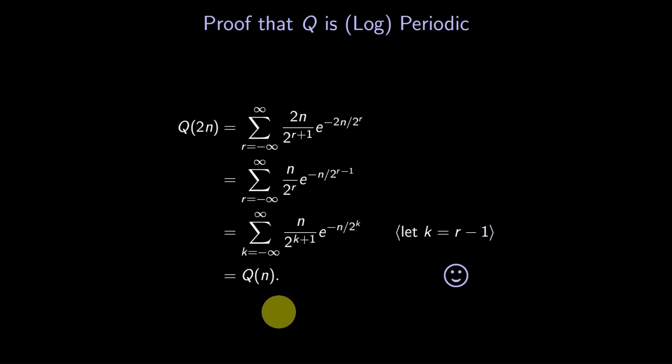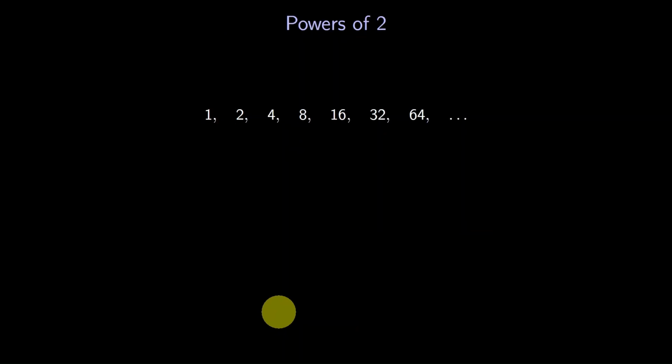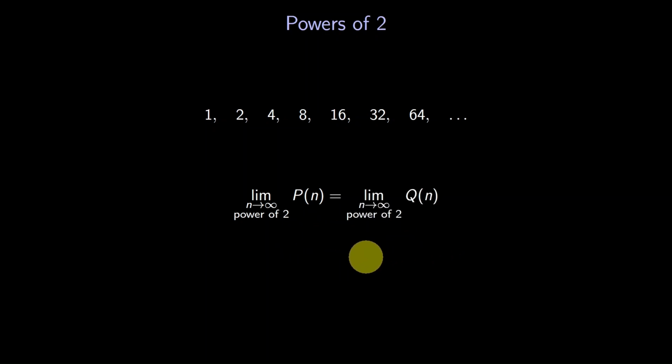Let's see how. Our original goal was to figure out the limit of P of n. Instead of going there directly, let's assume that n is a power of 2. We'll calculate the limit on that subsequence. All right, we're trying to calculate the limit of this subsequence. Because P and Q are so close to each other, we can replace P by Q in this limit.